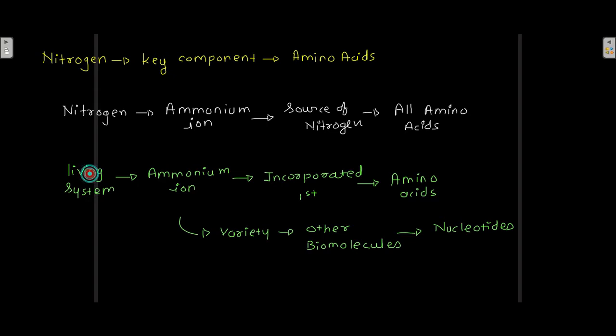Now, in a living system, the ammonium ion is incorporated first into amino acids, and after that it is incorporated into a variety of other biomolecules such as nucleotides.